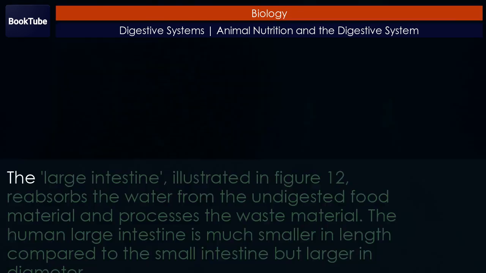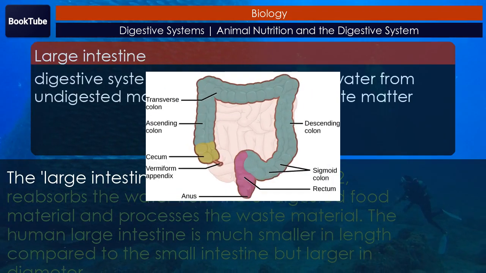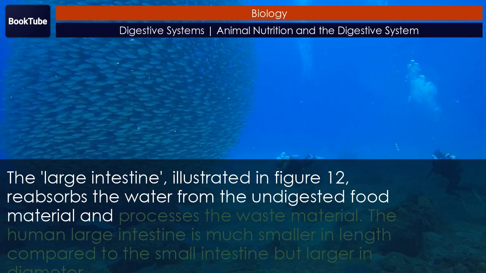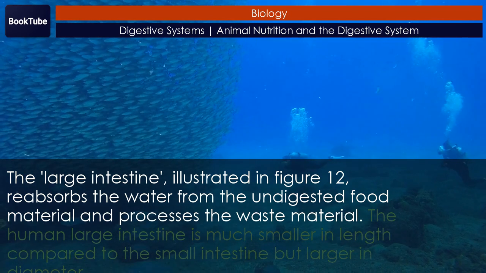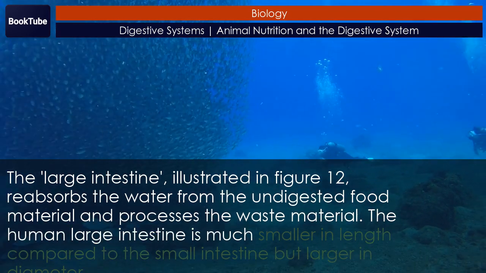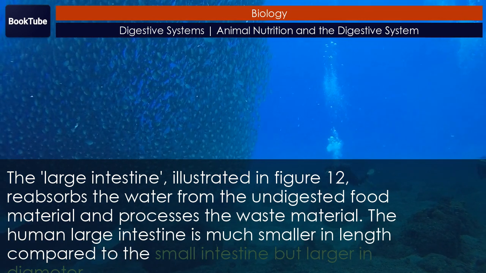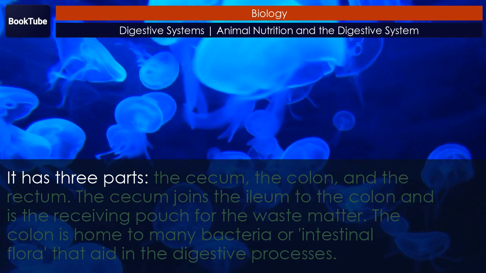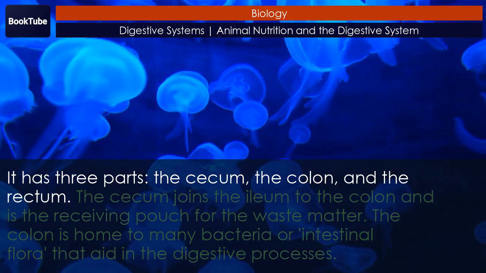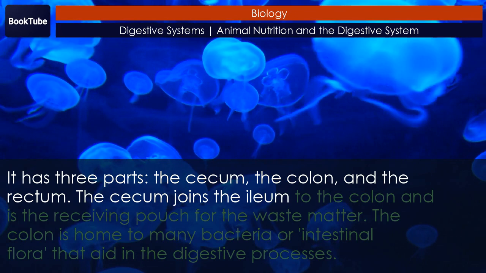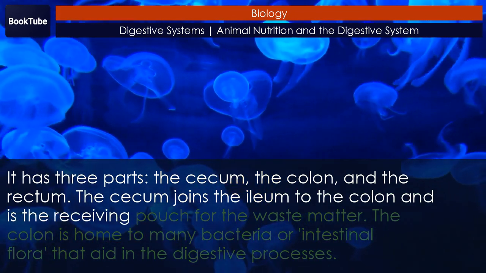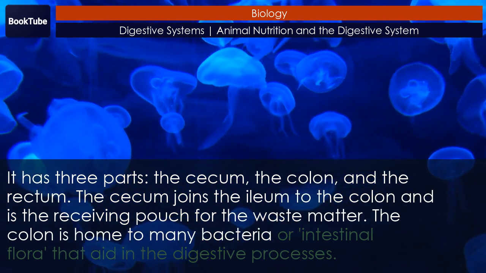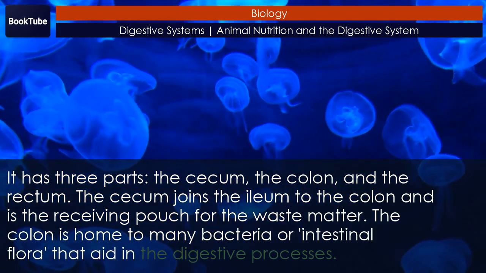Large intestine. The large intestine, illustrated in Figure 12, reabsorbs the water from the undigested food material and processes the waste material. The human large intestine is much smaller in length compared to the small intestine but larger in diameter. It has 3 parts: the cecum, the colon, and the rectum. The cecum joins the ileum to the colon and is the receiving pouch for the waste matter. The colon is home to many bacteria or intestinal flora that aid in the digestive processes.